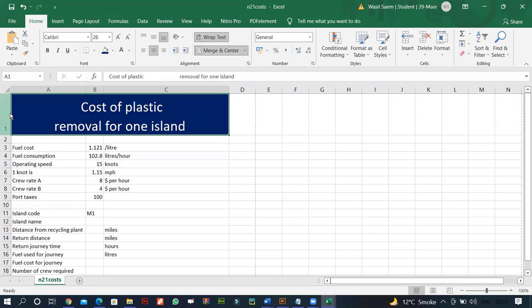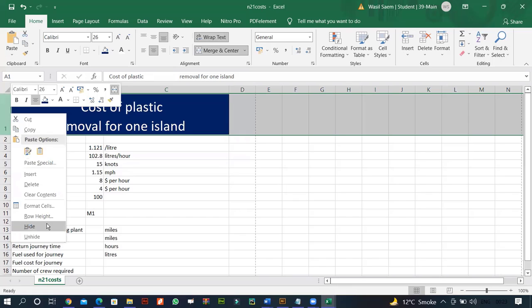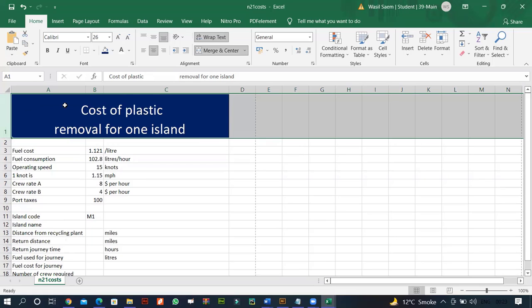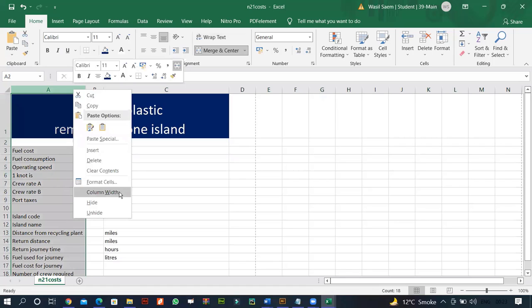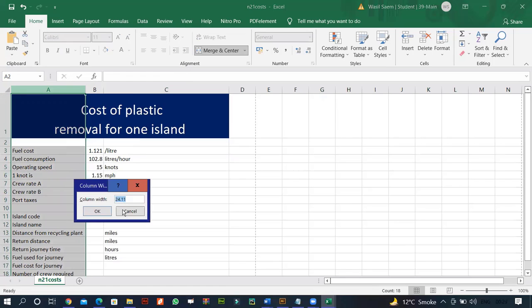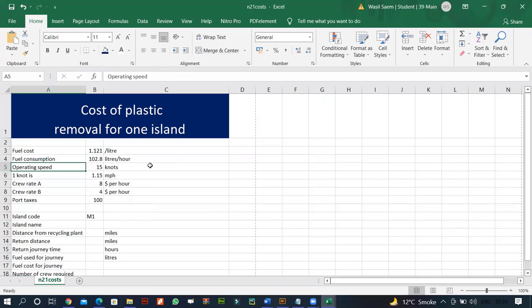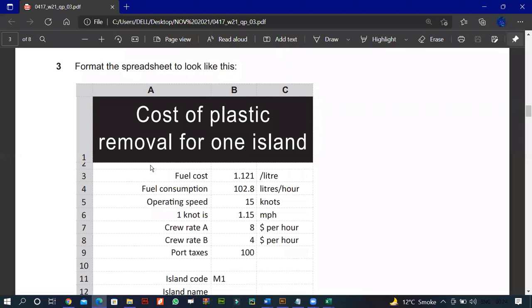By the way, you should know that I can directly go over here and define the row height, since at times they ask you to enter a specific row height. For example, I have 672 over here. So if I enter 78, I have 78 as a row height. In the same way, I can define the column width as specified. So this point will come. Be ready for that. Okay, so now format this like this.